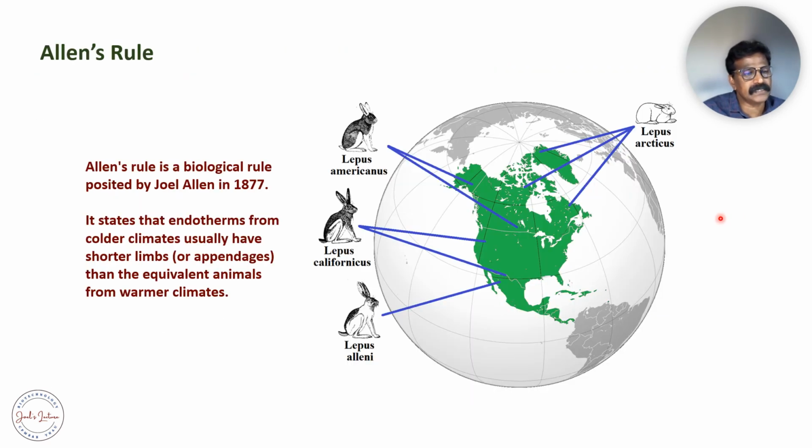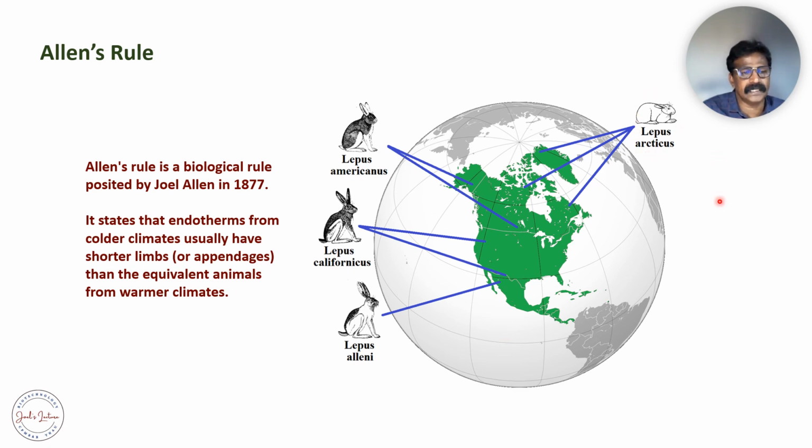Allen's rule is based on the length of the limbs. He mentioned that in the colder region the length of the limbs in general will be a little shorter when compared to the same species in a warmer region. Allen's rule is a biological rule posted by Joel Allen in 1877. It states that endotherms from colder climates usually have shorter limbs or appendages.